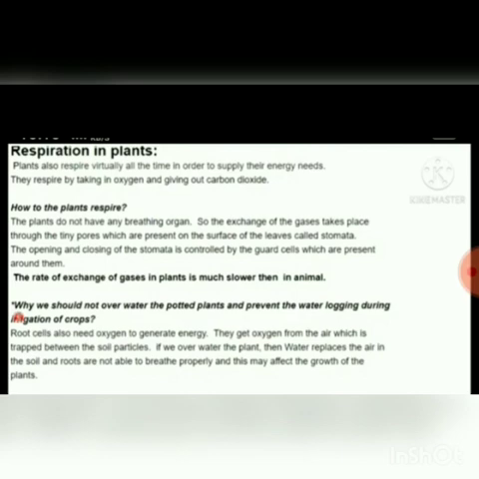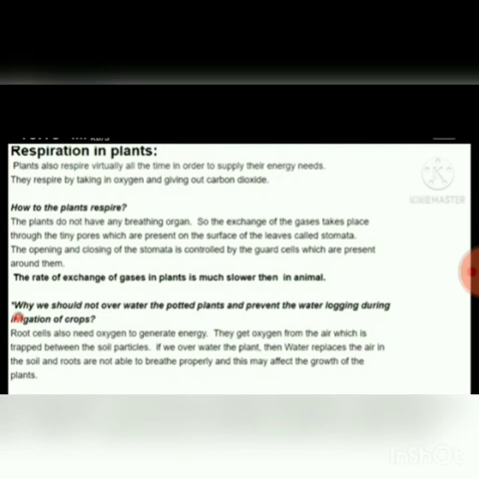How do the plants respire? The plants do not have any breathing organ, so the exchange of gases takes place through tiny pores which are present on the surface of leaves, known as stomata. So on the leaves there are pores, that is known as stomata, and with the help of that plants breathe. The opening and closing of the stomata is controlled by the guard cells which are present around them. The rate of exchange of gases in plants is much slower than in animals.